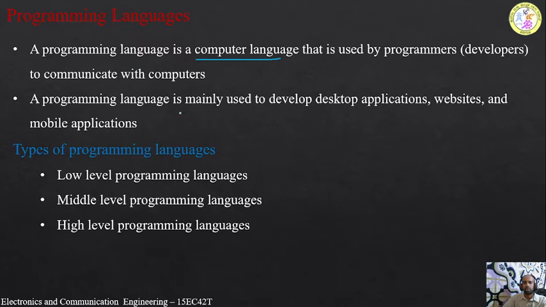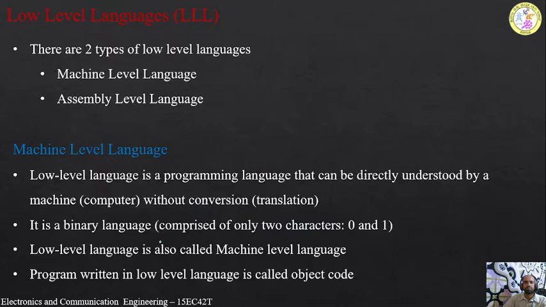A programming language is mainly used to develop desktop applications, websites, and mobile applications. To develop desktop applications, websites, as well as mobile applications, we require these programming languages. And coming to the types of programming languages, there are mainly 3 types: low-level programming language, middle-level programming language, and high-level programming language.